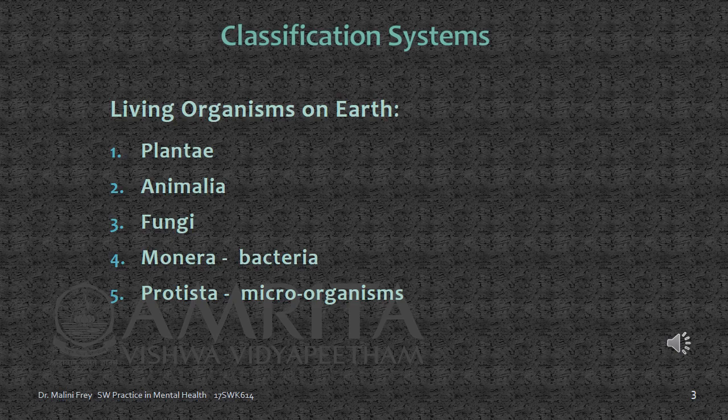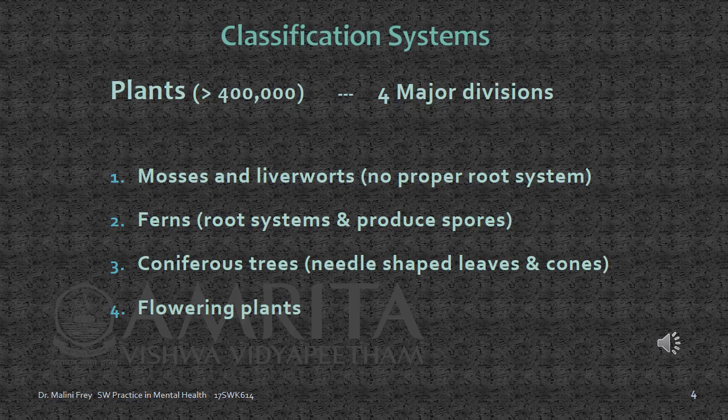Let's look at an example. Let's take plants. Did you know that there are more than 400,000 different types of plants on Earth? And that's an awful lot of plants to try to put into some kind of systematic structure or order, but people have done it. There are 4 major divisions of plants, and then beneath those divisions, it gets more and more complex with other classification systems.